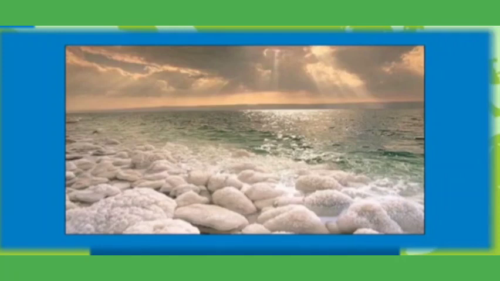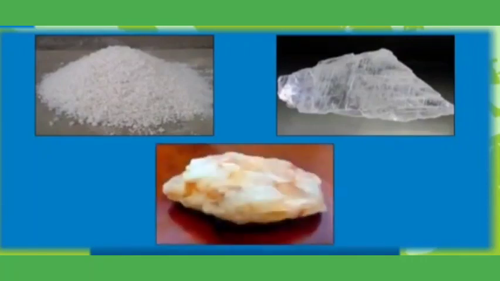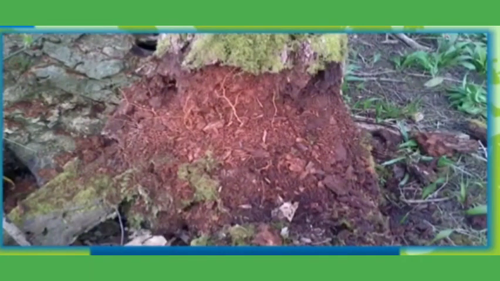Examples of such rocks are common salt, gypsum and potash. Organically formed sedimentary rocks are formed by the accumulation of the remnant parts of organisms, plants and animals. Examples of such rocks are chalk, coal and limestone.